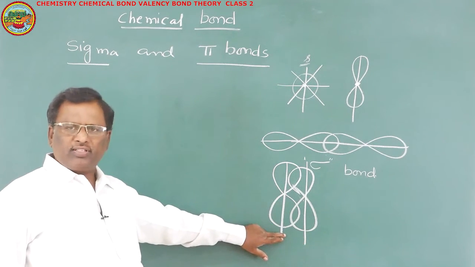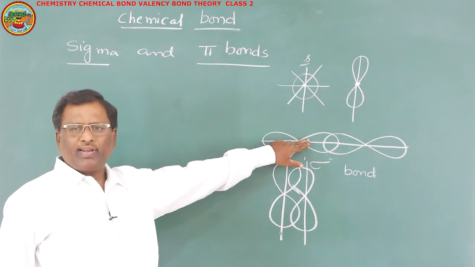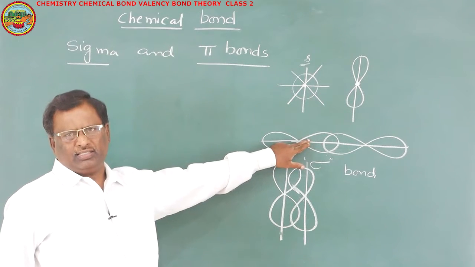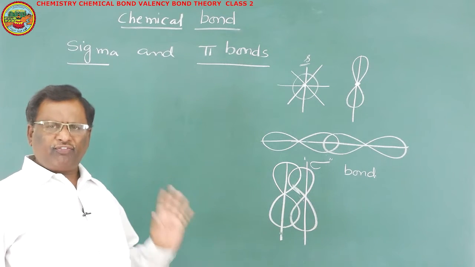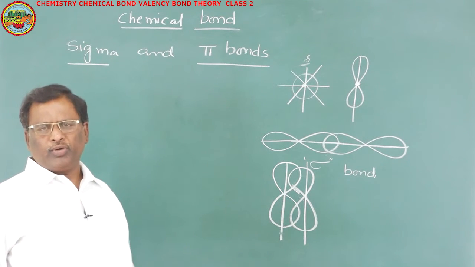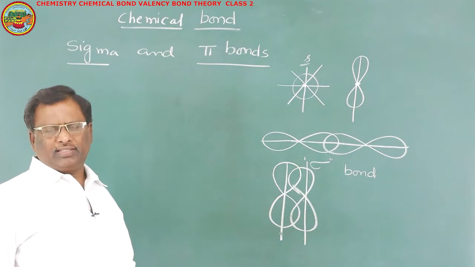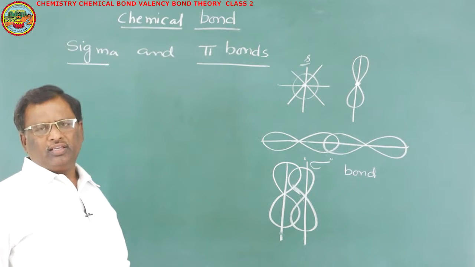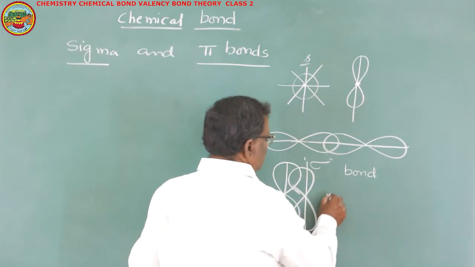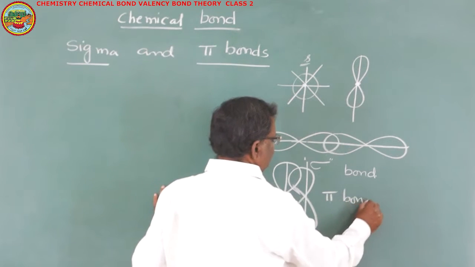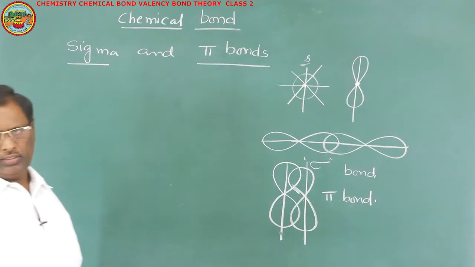This line is parallel to this line. This axis is parallel to this axis. Here the overlapping is along axis. Here the overlapping is parallel to their axis. If two half-filled atomic orbitals overlap parallel to their axis and mutually share their unpaired electrons, such type of bond is said to be a pi bond.